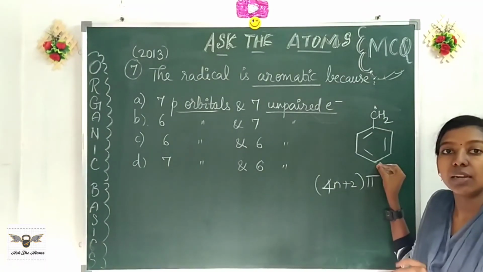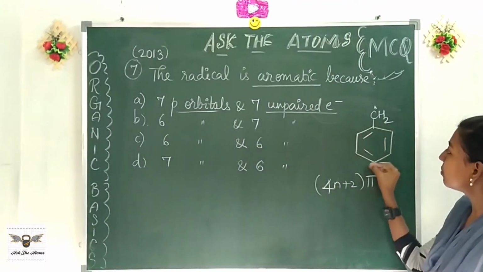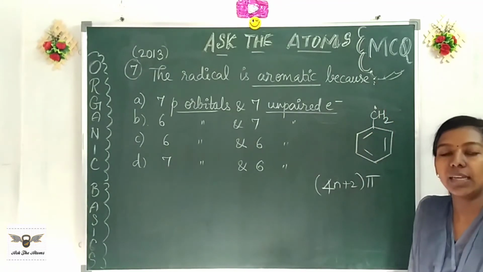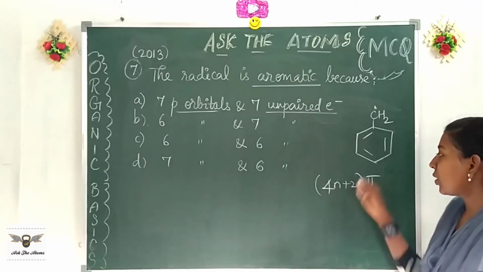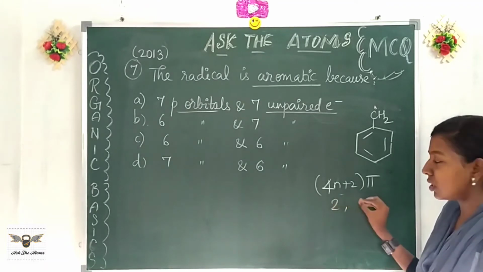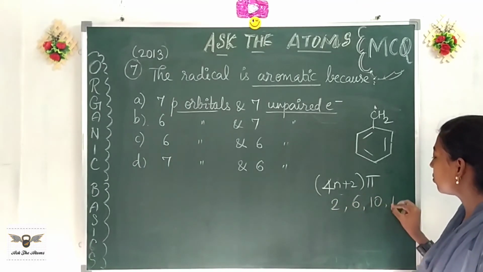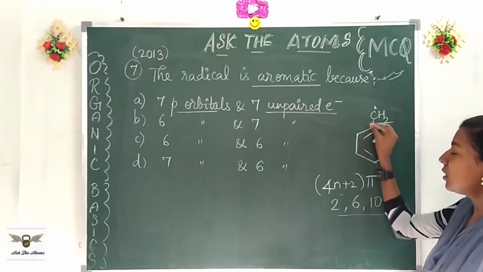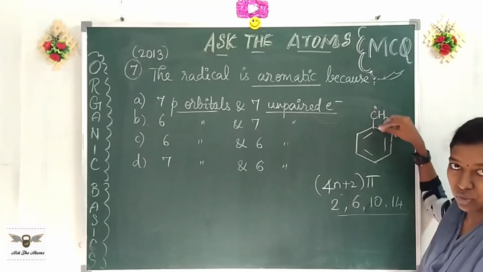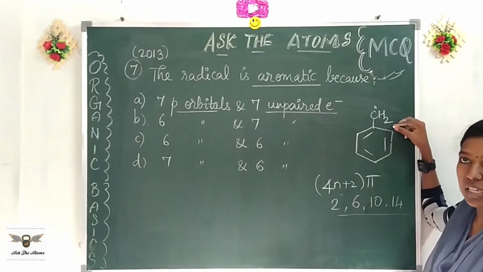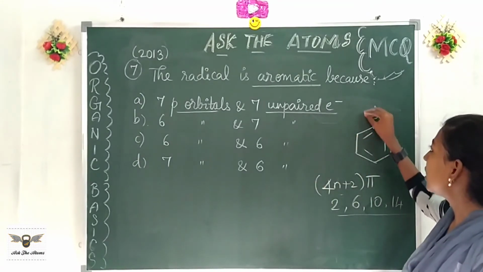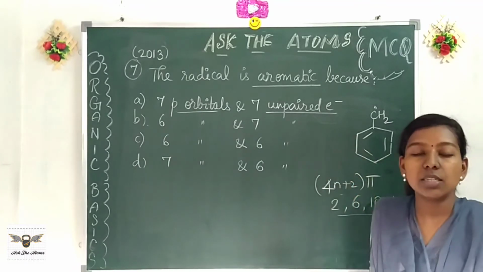Now, do you think the ring is aromatic because of these pi electrons, or do you have to include this electron as well, the radical as well? Huckel's rule says 2 electrons, 6 pi electrons, 10 pi electrons, 14 pi electrons are all going to be stable. Here there are already 6 pi electrons, and if you take this electron into account, it will make 7 electrons. 7 electrons will not make it stable.